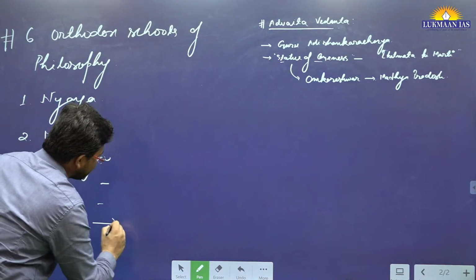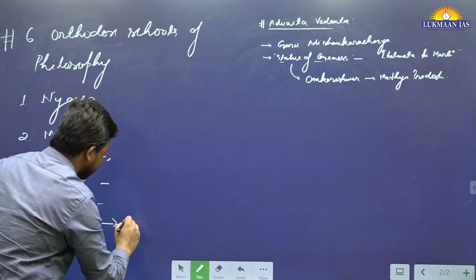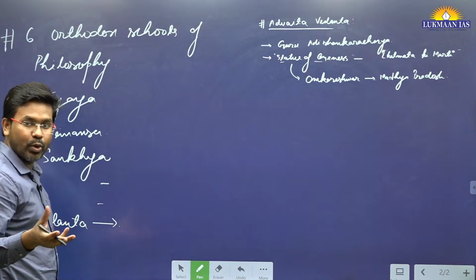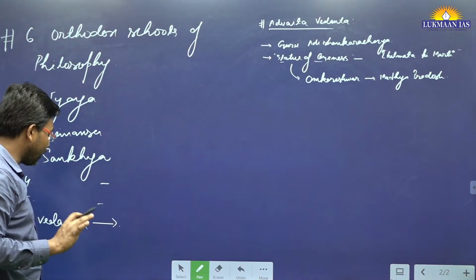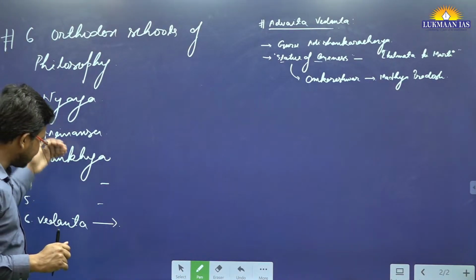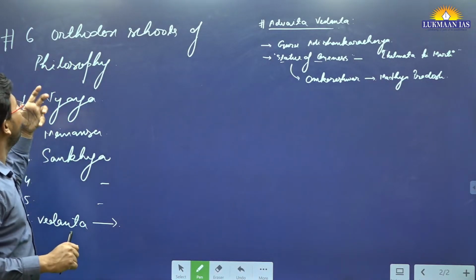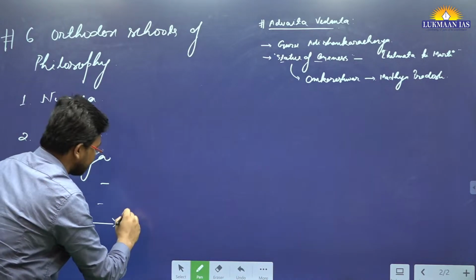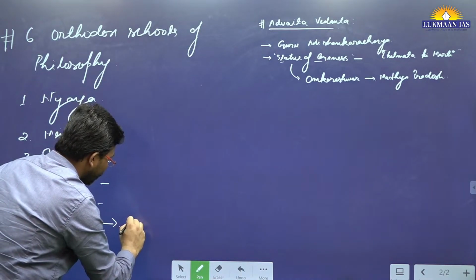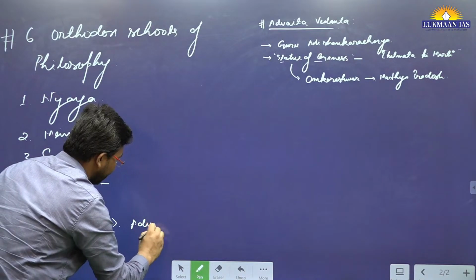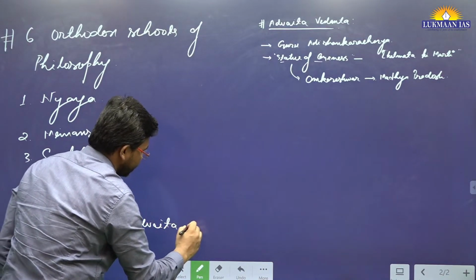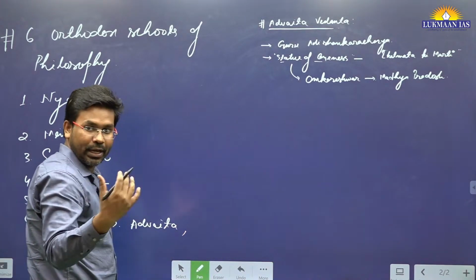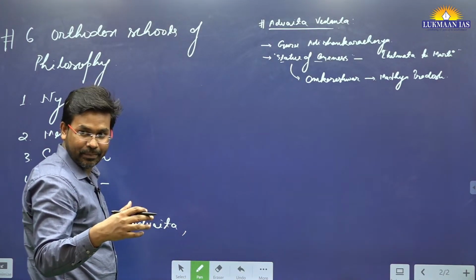In the Vedanta school of philosophy, we have the principle of non-dualism and dualism. It is the last school of philosophy among the orthodox schools. Here they have mentioned the principle of non-dualism, which is known as Advaita. Then we have Vishishta Advaita.